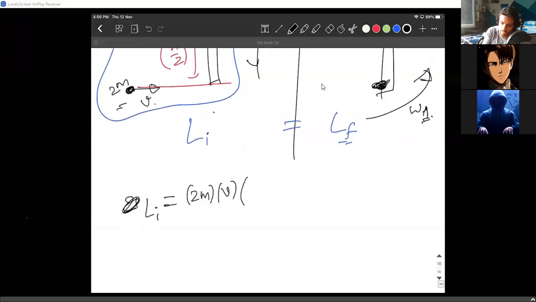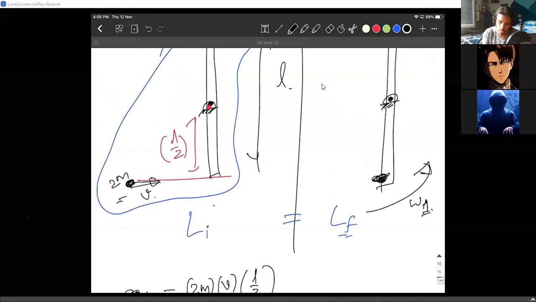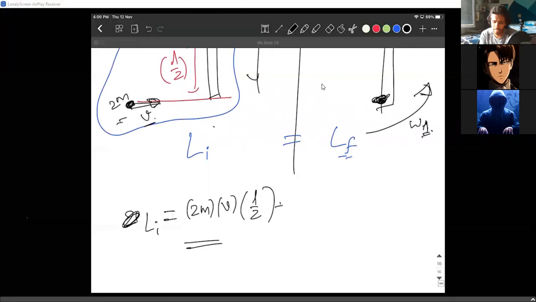How much is the perpendicular distance? L by 2. This is the initial angular momentum. I hope you all get this clearly: 2m into v into perpendicular distance is the initial angular momentum, plus I omega, which is 0 because the rod is not initially rotating.